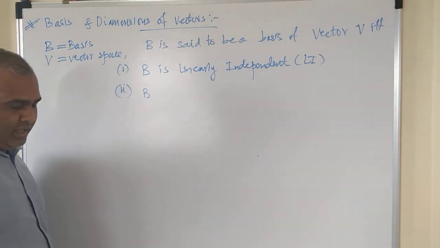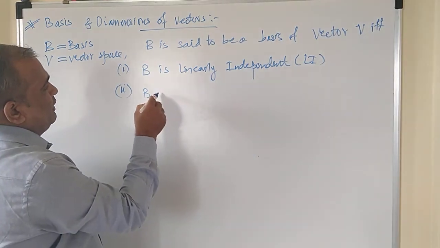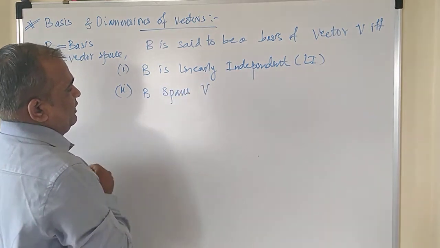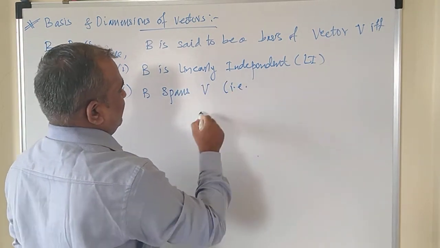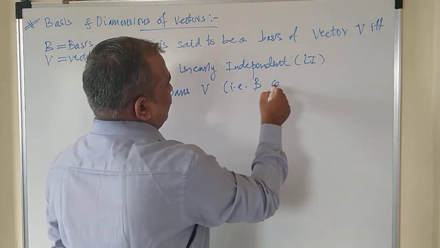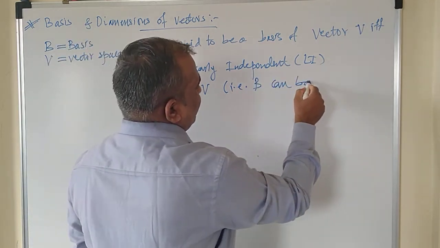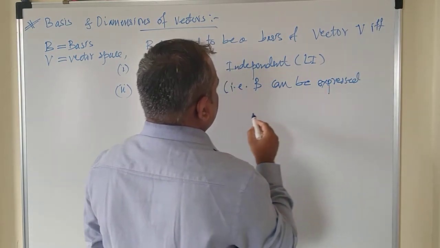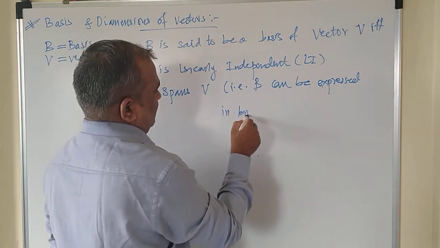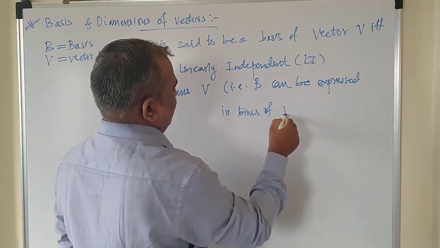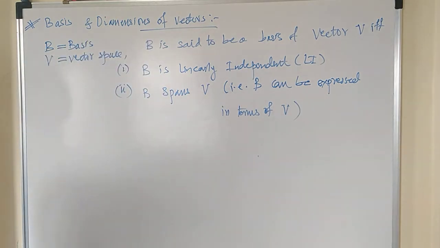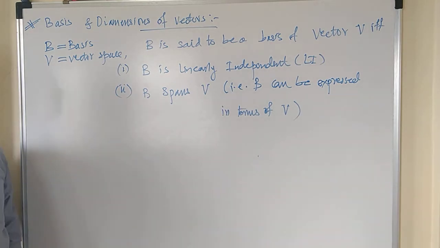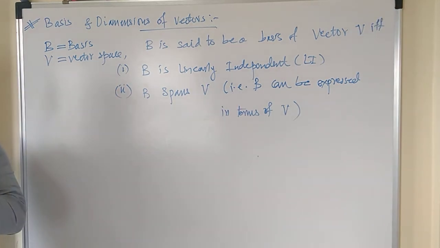That is called B spans V. It means that if B can be written or expressed in terms of V, then B is said to be a basis of vector space V, isn't it?